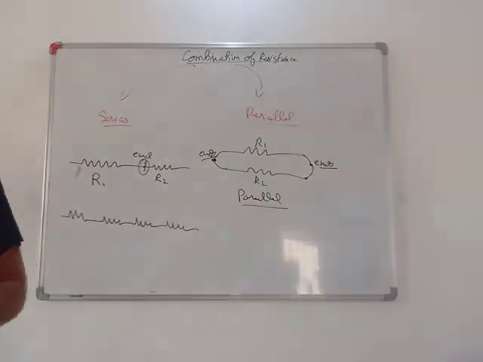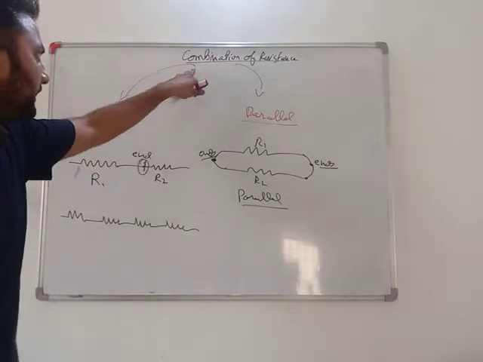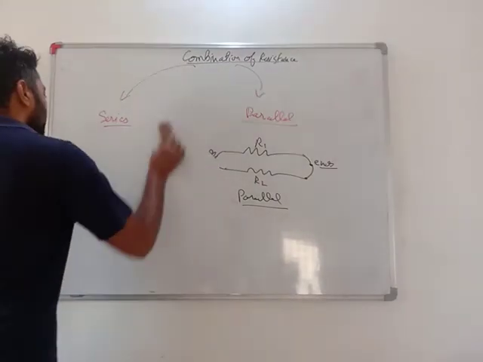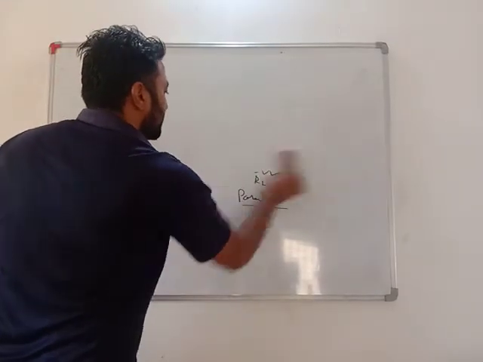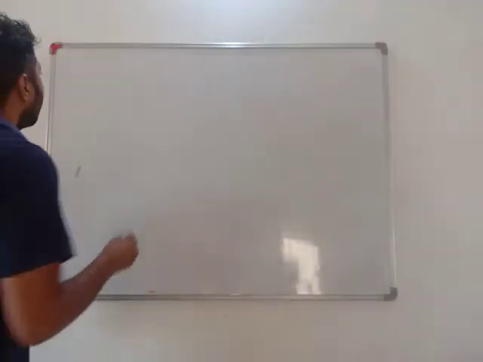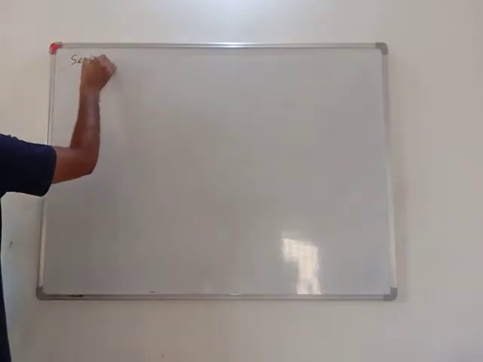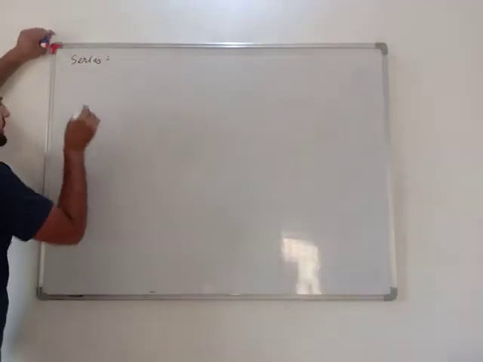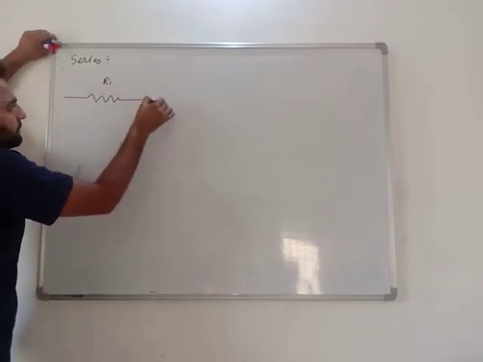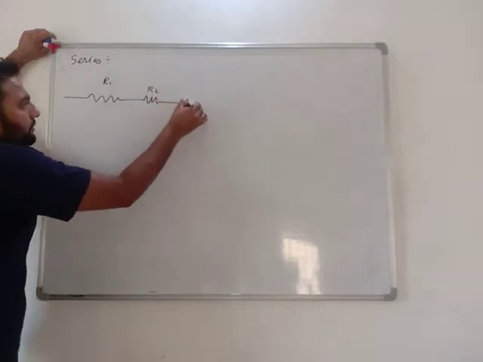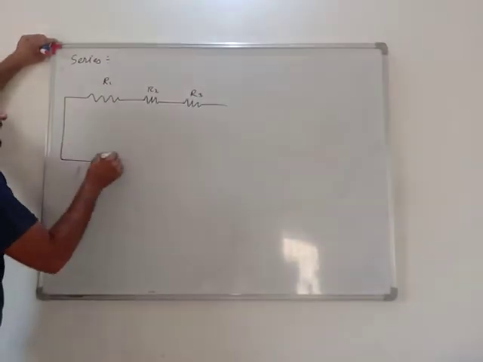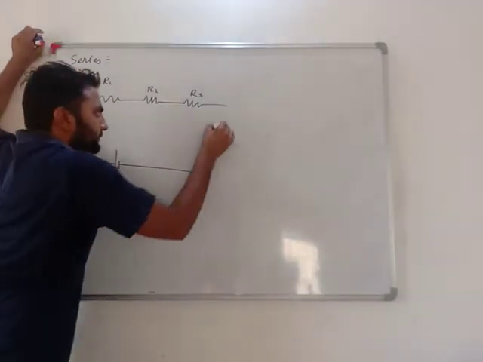Okay, so now we will see what happens if I combine resistance in series and if I combine resistance in parallel connection. So first we will see series connection. Let's say there are three resistances, R1, R2 and R3, all of them connected in series, and there is a battery here.